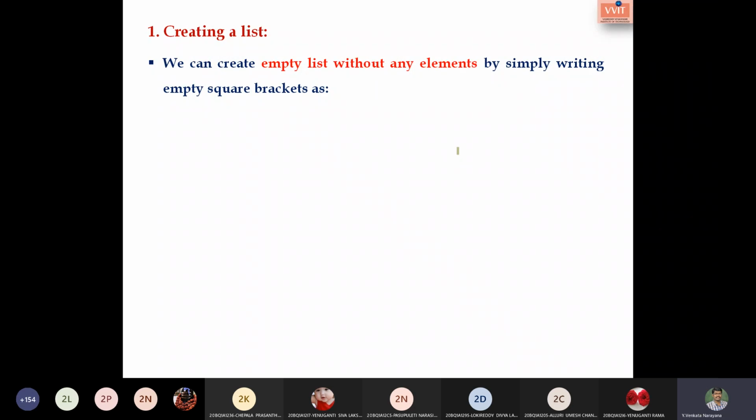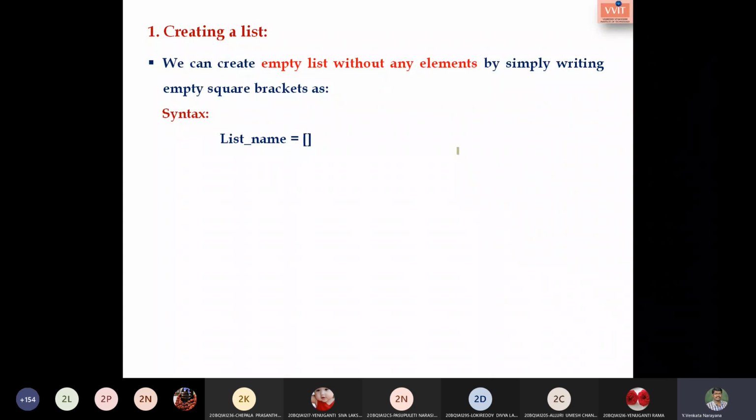Let us go with the syntax so that it is clear. The list name is equal to square braces. This is how we create an empty list, by specifying empty square brackets.